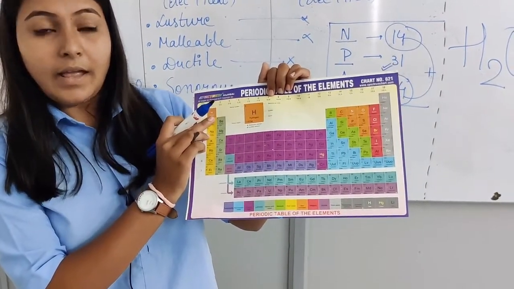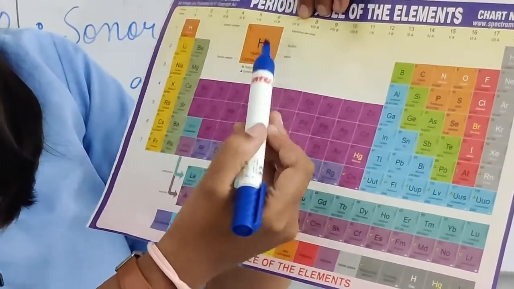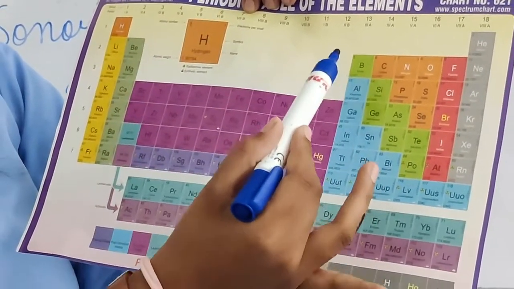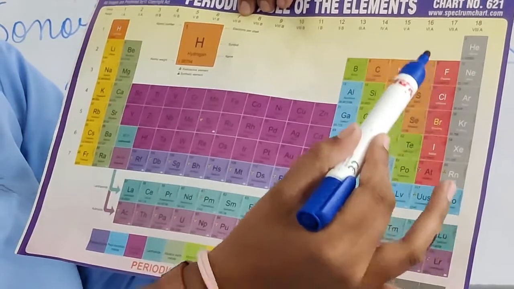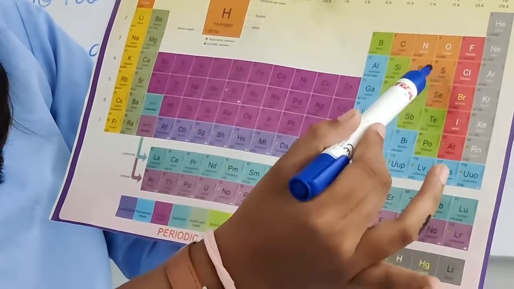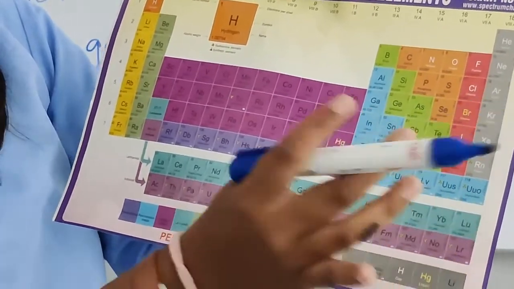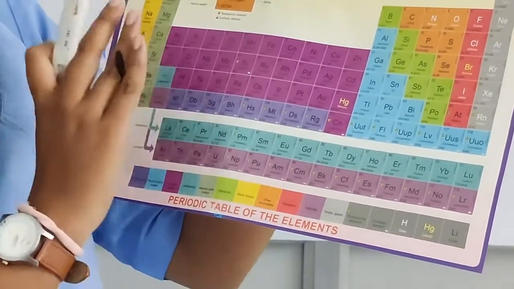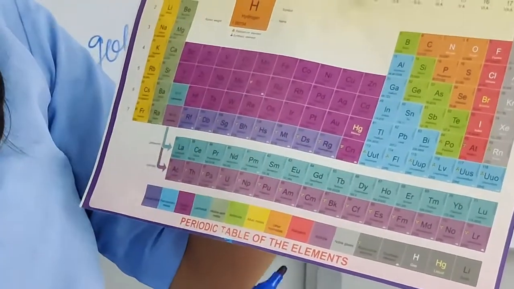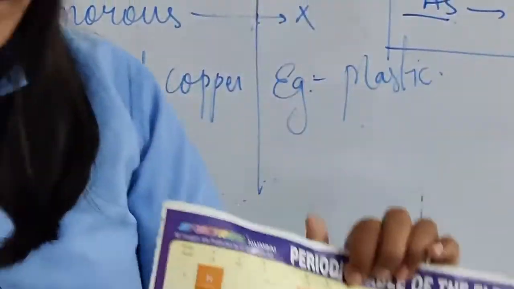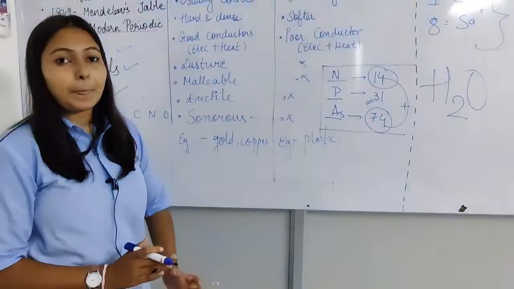Okay, then what you can see: helium, lithium, beryllium, boron, carbon, nitrogen, oxygen, fluorine, neon. Sodium, magnesium, aluminium, silicon, phosphorus, sulfur, chlorine, argon. So basically what you can see is that some are metals, some are non-metals, some are metalloids. So what does this actually mean?